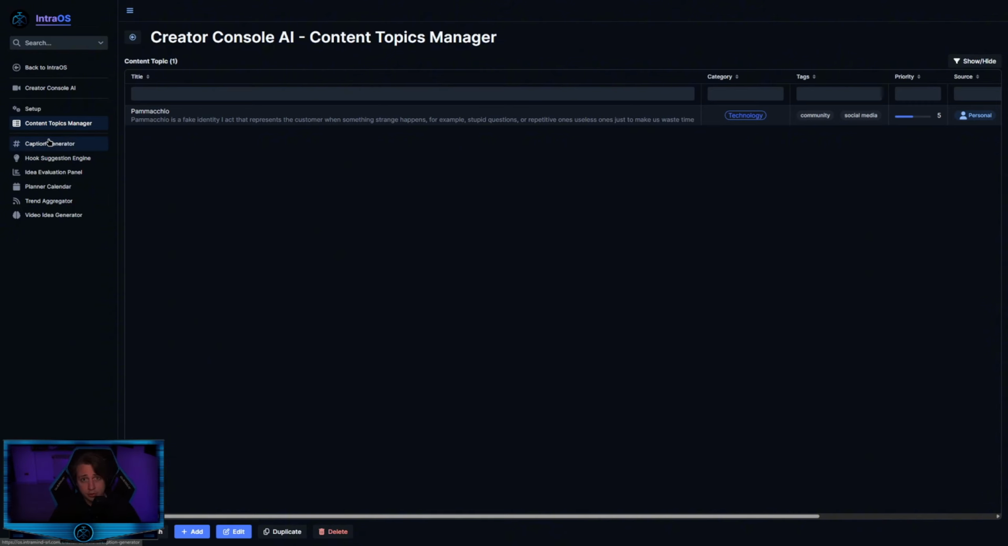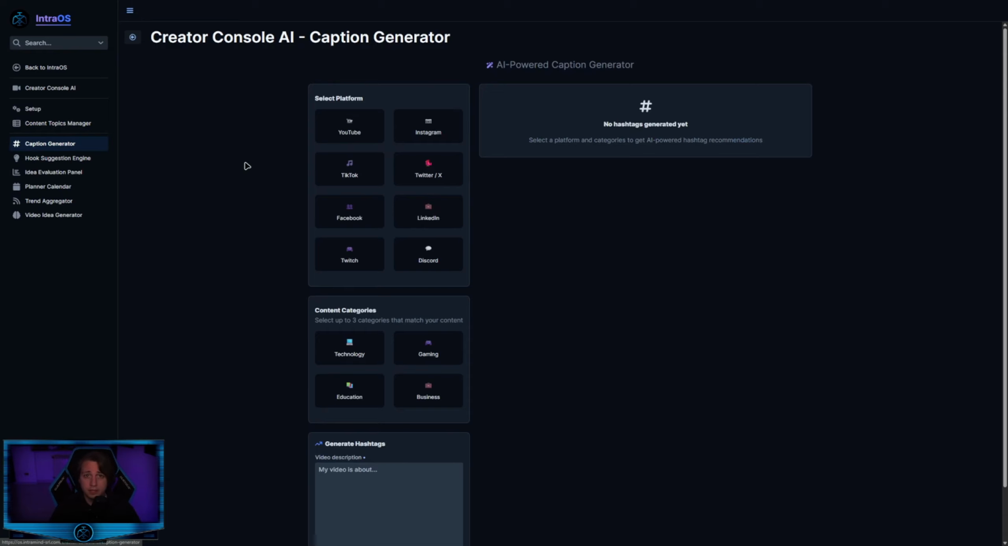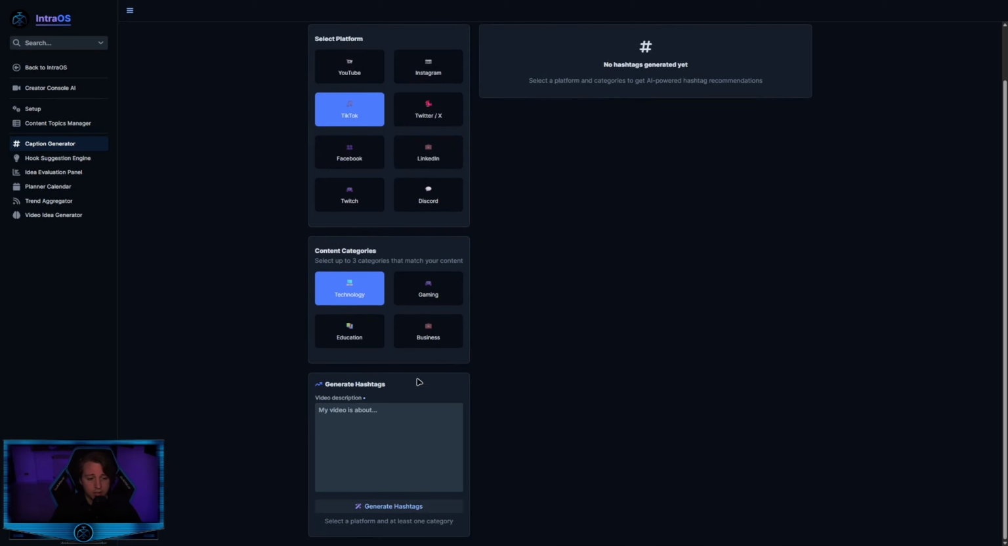Now let's switch to the caption generator. Whenever you want to post a video or whenever you have a ready to publish video and you don't know what is your best caption, just open IntraOS, click on the caption generator, and here you can let the AI generate a caption, a full caption, even with hashtags for you. So for example, let's imagine that we want to publish a video on TikTok that's about technology. Video description: my video is about the new AI browser released by Perplexity.